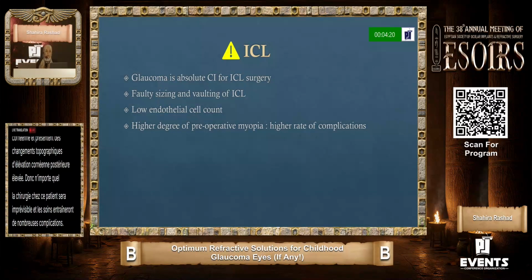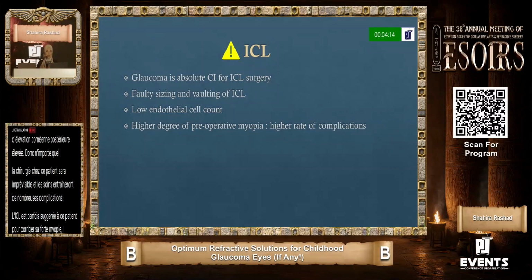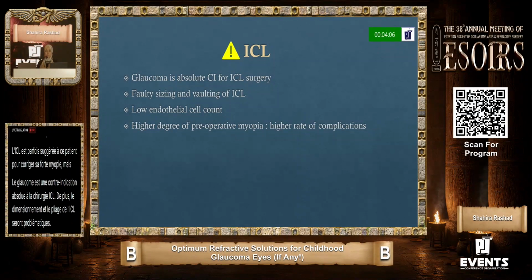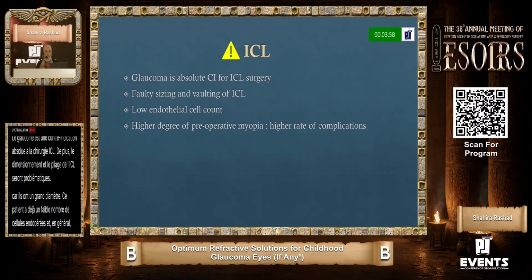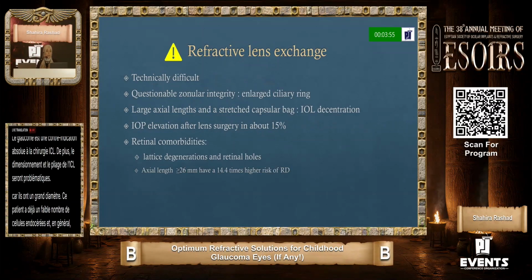ICL sometimes is suggested for these patients to correct their high myopia, but glaucoma is an absolute contraindication for ICL surgery. Also, the sizing and vaulting of the ICL will be problematic because they have a large white-to-white diameter. These patients already have a low endothelial cell count, and in general, a higher degree of preoperative myopia is associated with a higher rate of complications of the ICL, so ICL should be avoided.